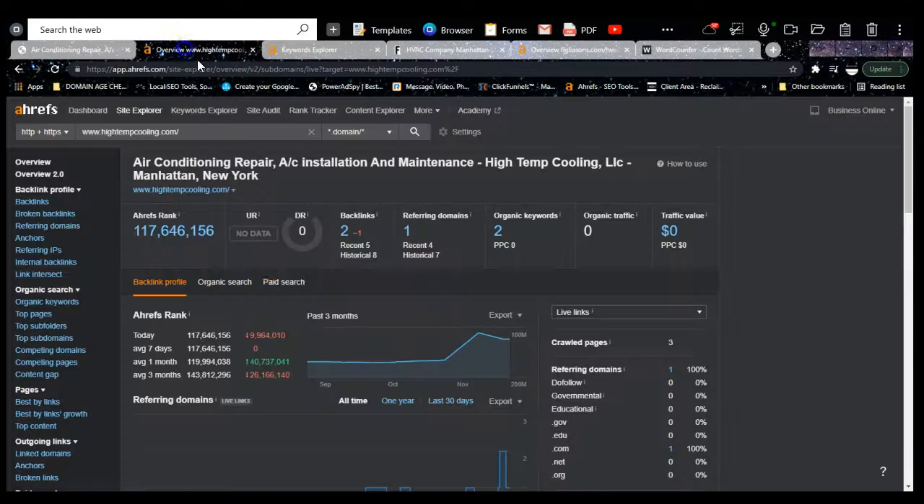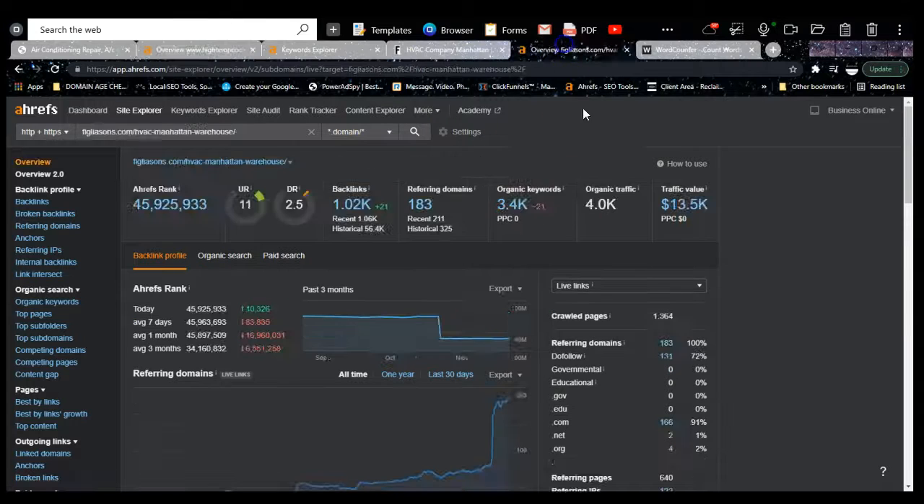So this is a software I like to use called Ahrefs, and it shows me that you guys are ranking for 2 organic keywords. The significance of this software is that I'm able to come in here and see also what your competitors are ranking for, and we see that they're ranking for 3,400 keywords.